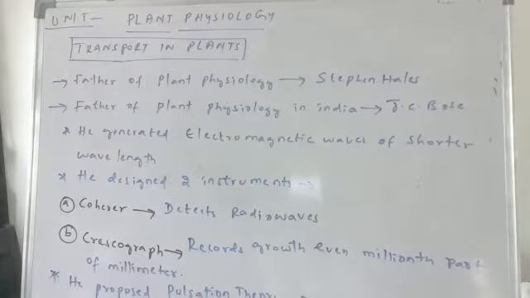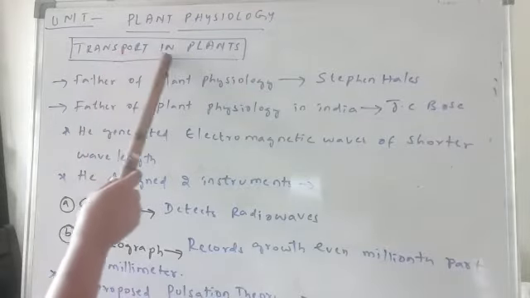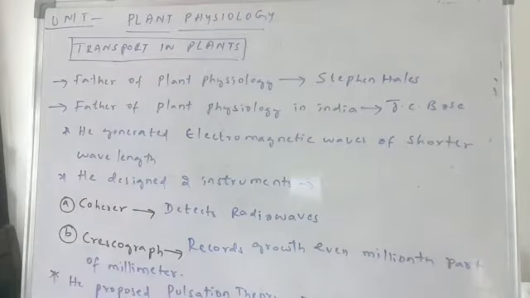That we will be learning in the chapter Transport in Plants. And in plant physiology, the next chapters are mineral nutrition, then photosynthesis, then respiration, and later we will also learn about plant hormones, plant growth regulators.